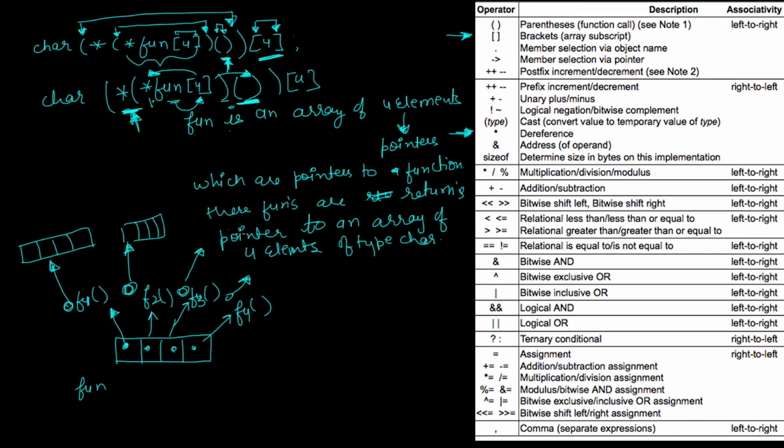You can find various complex declarations like this in the GATE examination. So do not worry, just remember this precedence table, and if you get stuck at any point of time, just break the complete declaration into multiple small steps. For example, to solve the particular declaration I discussed just now, I broke the complete declaration into small steps. What are these steps? I first found the innermost bracket, started from there, then moved toward the outermost brackets, and then I told you what the declaration is.